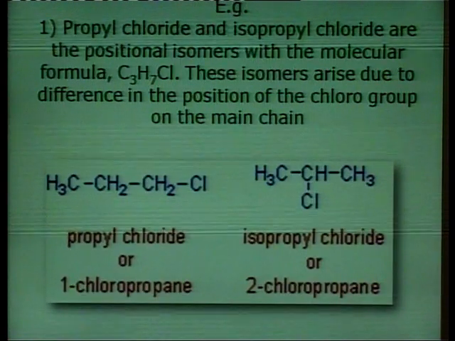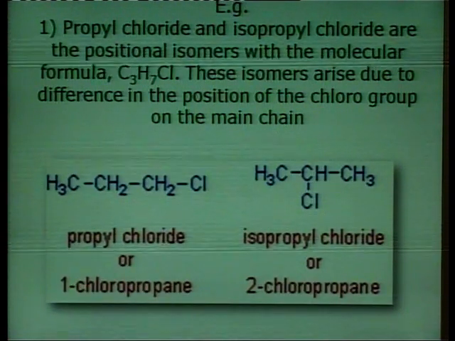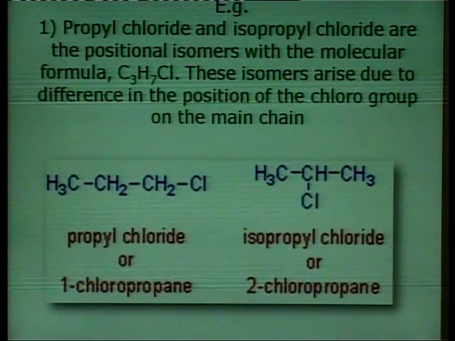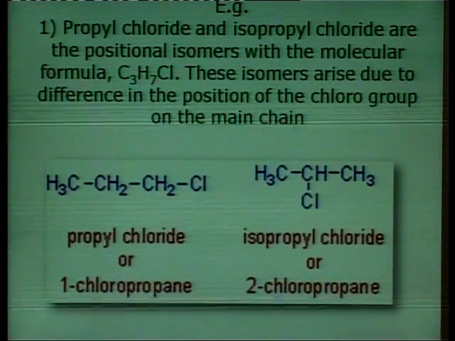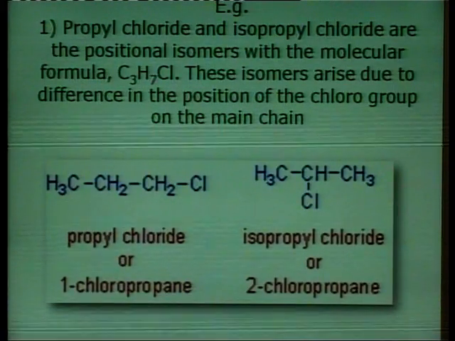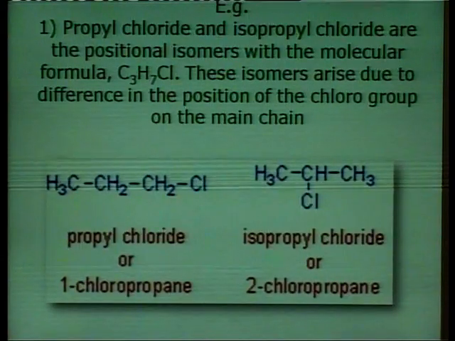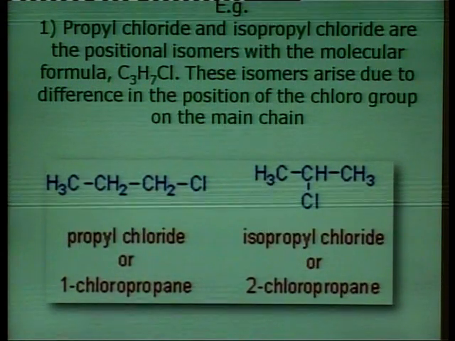Propyl chloride and isopropyl chloride are the positional isomers with the molecular formula C3H7Cl. These isomers arise due to the difference in the position of the chloro group on the main chain.